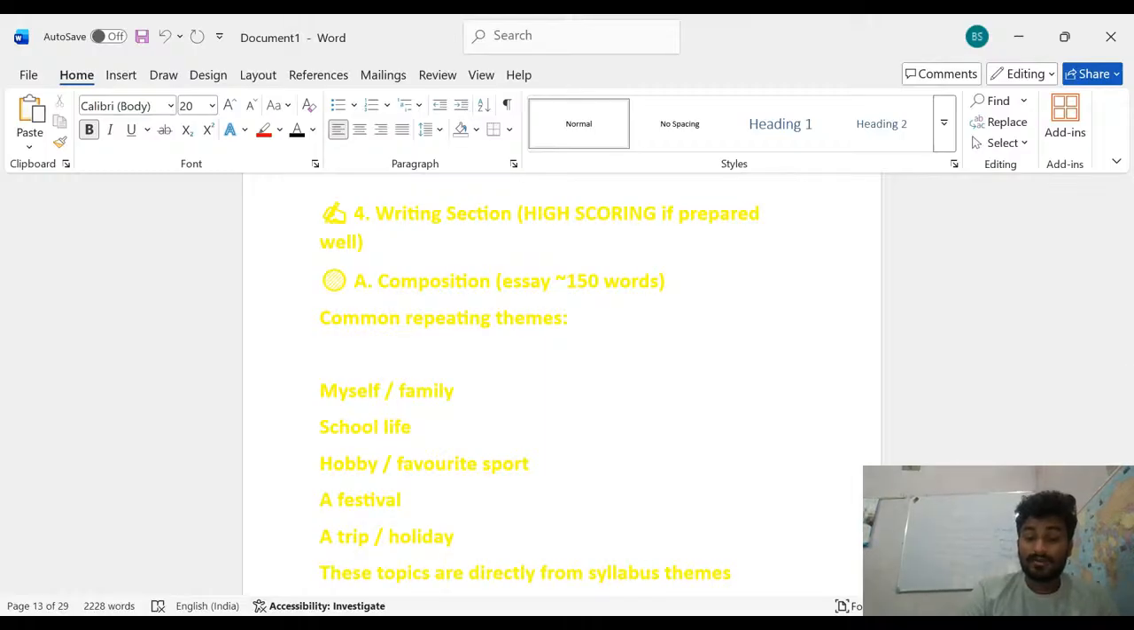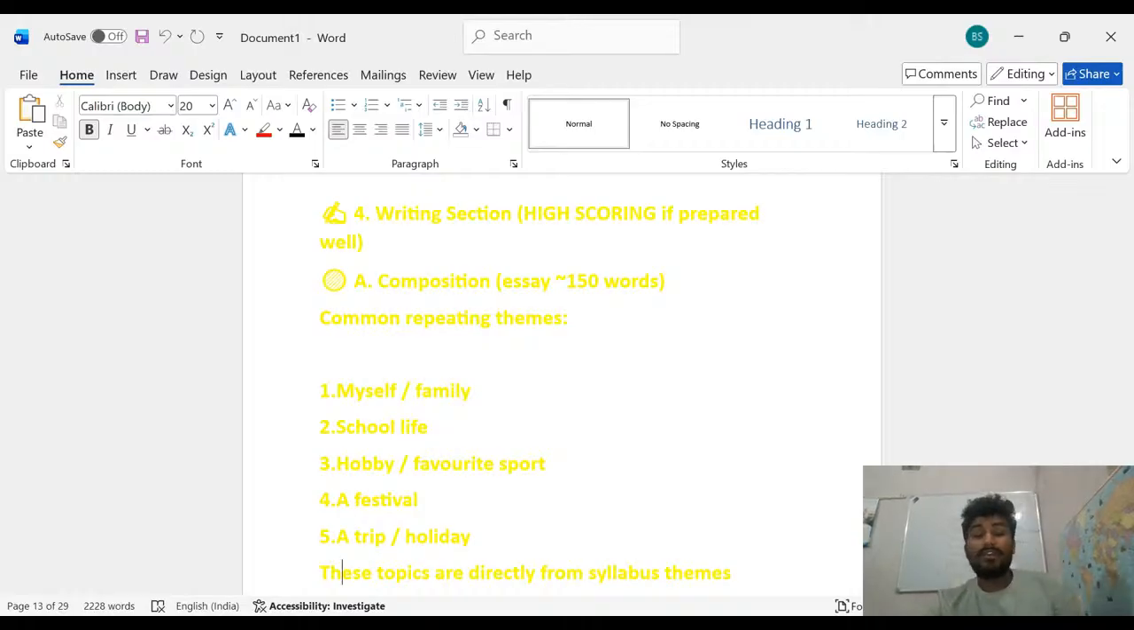Let me repeat in order: myself, then school life, the third is the hobby and favorite sport, the fourth is a festival, and the fifth is a trip or a holiday. These are topics directly from the syllabus themes of the last 10 years.